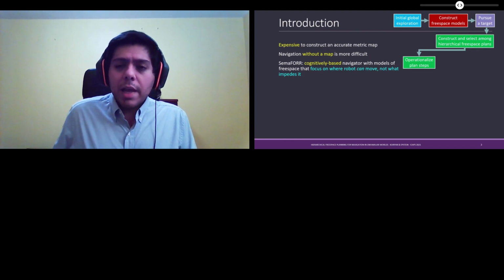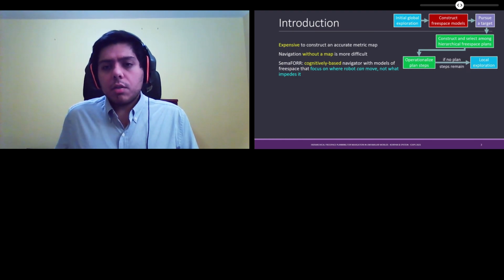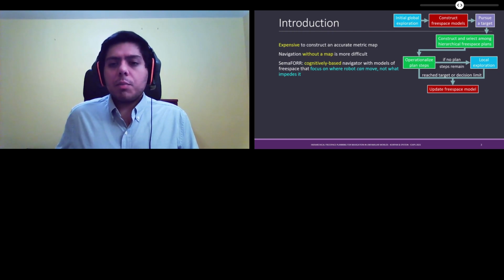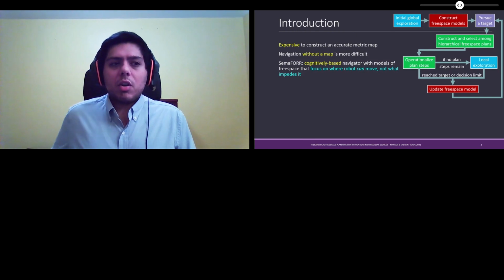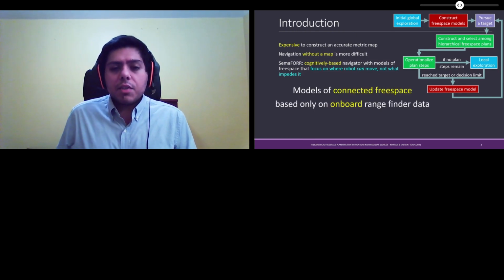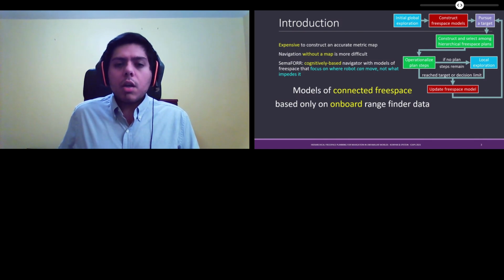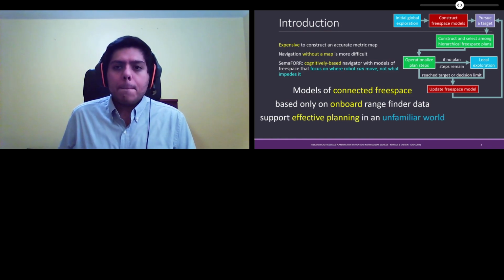Once it completes its plan but has not reached its target, it can use local exploration. And once it reaches a target or a decision limit, we update the free space model and then start to pursue the next target. And so the thesis of this work is that models of connected free space based only on onboard rangefinder data support effective planning in an unfamiliar world.